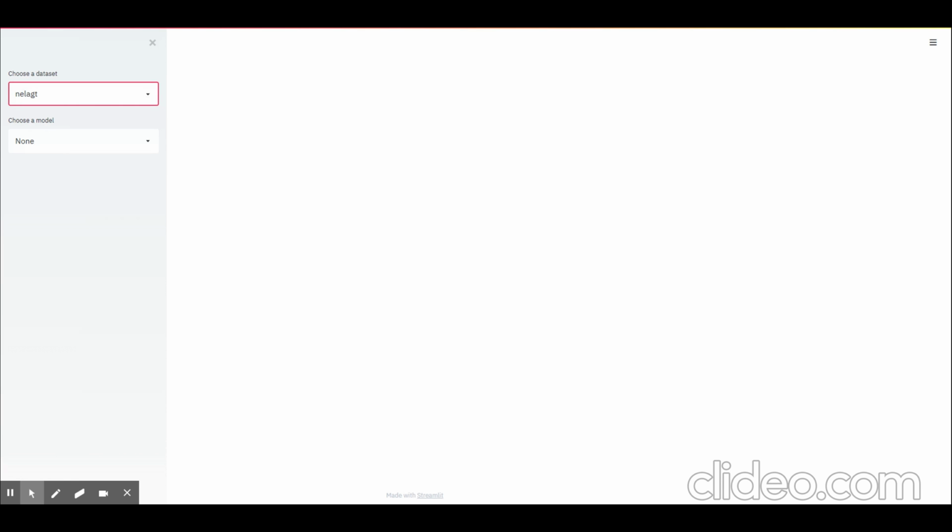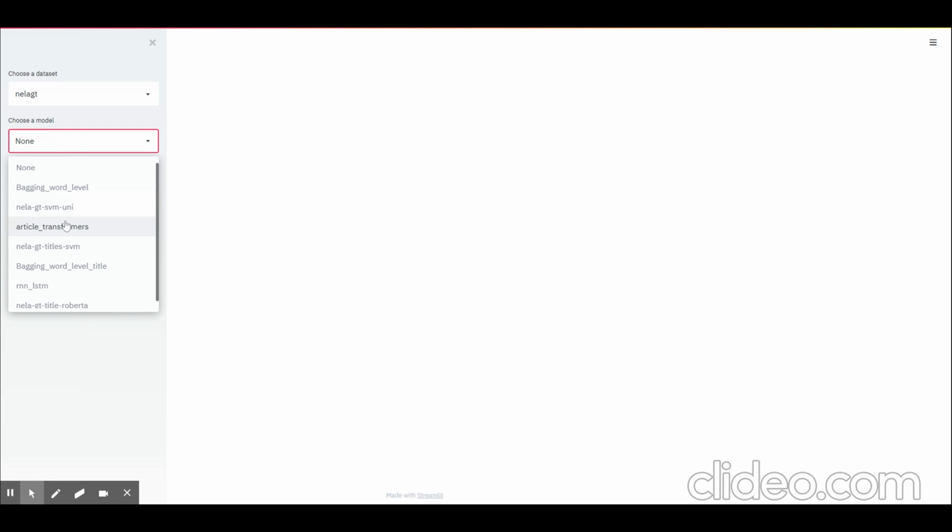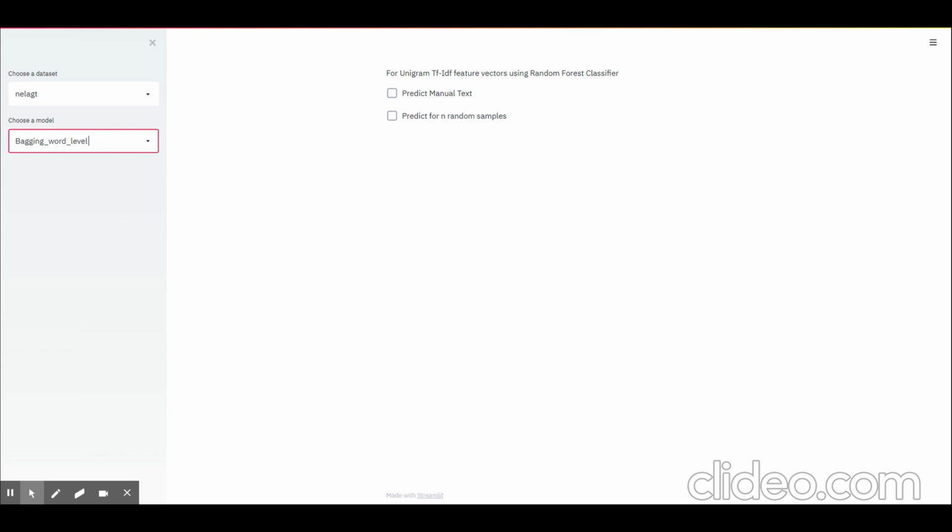We have some of the best performing models available in the dropdown, and some of the models were trained on the text only, whereas some were trained on the text plus the title combined. To use them in Streamlit, we have saved the models including the pre-processing steps, such as text vectorization, and the different reliability classification models. We stored all the scikit-learn models as pickle files, models from TensorFlow as TF directories, and torch models as .pt files. In our app, the user is given two options to predict.